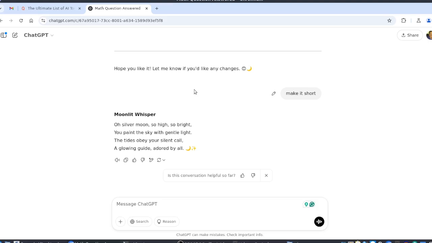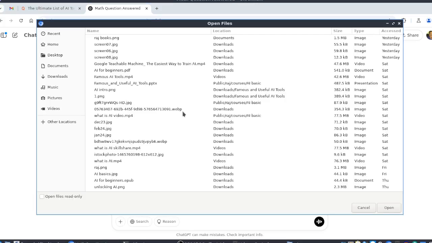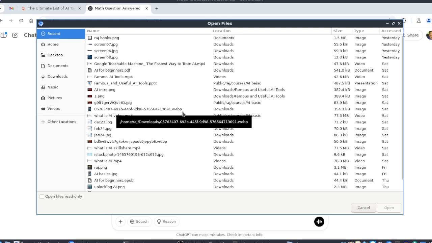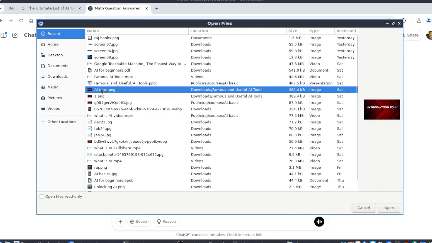Not only text, you can use image also. For example, you can upload image, or you can get it from Google Drive. So you can upload any images, and you can ask questions related to that. I'm just uploading this Introduction to AI thumbnail image.